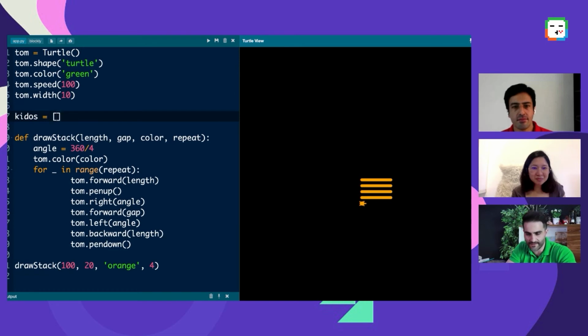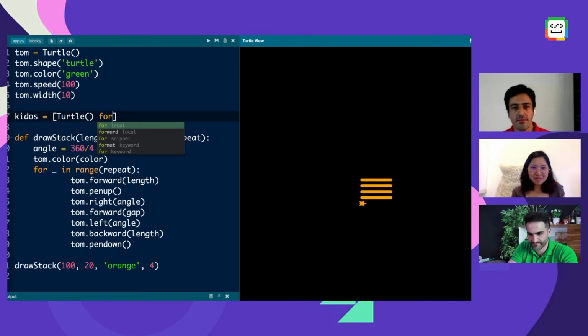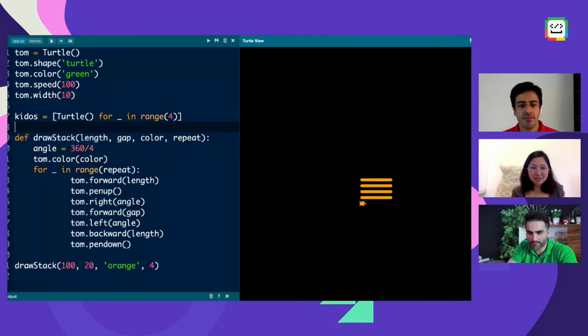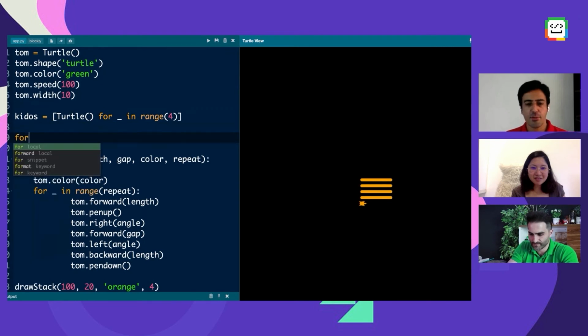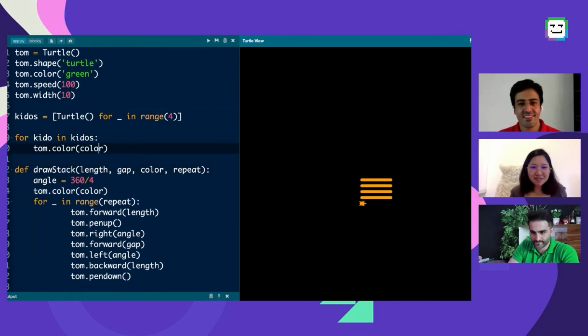Kiddos equals, for kiddo in range 4. See what's going to happen. For kiddo in kiddos, I'm just doing this quickly for now. I want to run the green. I want to see if my idea works or not.